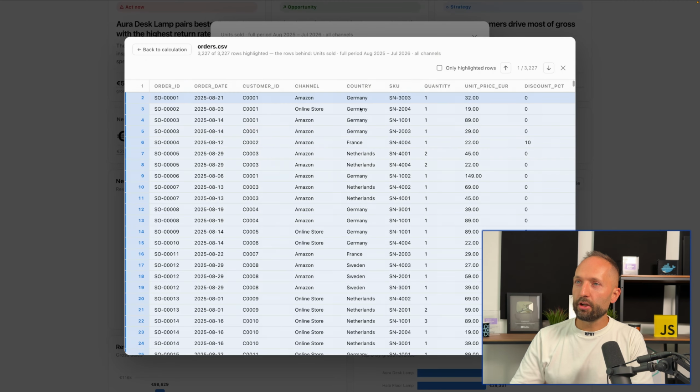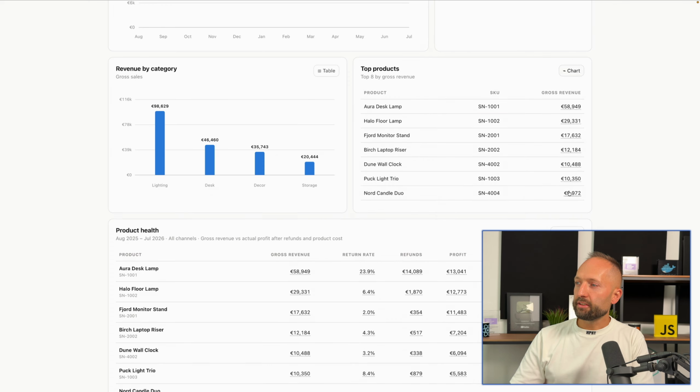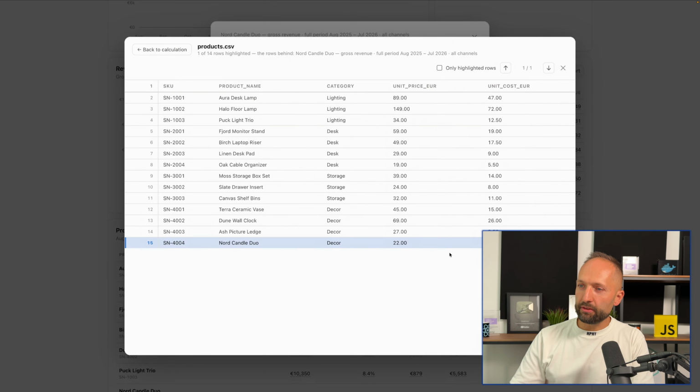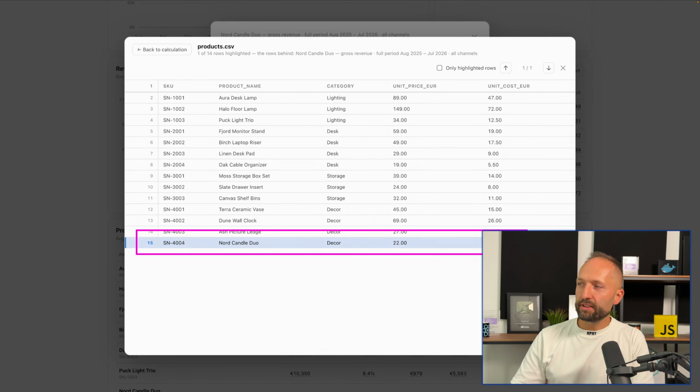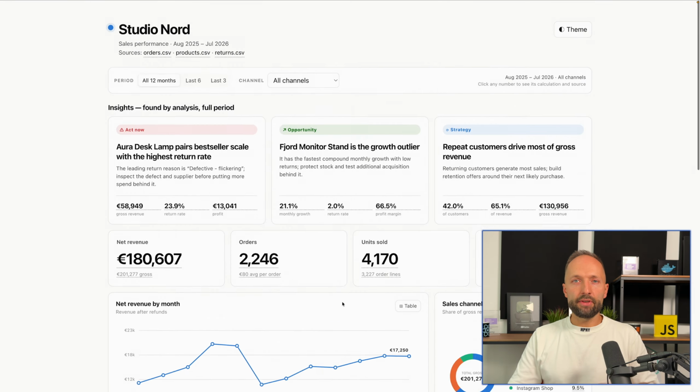Units sold, same logic, I can access this. I can turn the top products to the table, select the Nord candle, and I'm again in the same pop-up. And again, I can inspect the source where this data was taken from. And this now is a completely different story than what we had with Excel. This is extremely efficient when it comes to processing data. So you can add lots and lots of source data to that file and continue with your analysis. It is highly flexible. You can change the entire look. You can add more features, more details, less details.